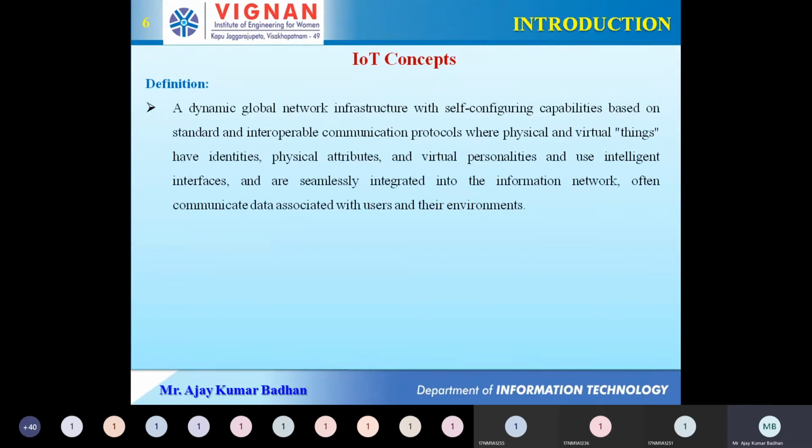It's very clear what it means to say. In short, I'm going to explain it. We have a very big network infrastructure which will have certain devices. Now these devices will have their own self-configuring capabilities, meaning they can automate. But don't think that they can configure themselves on their own. Definitely, we need to write programs. Without writing a program, they can't configure themselves. We will write a program which will try to reconfigure.